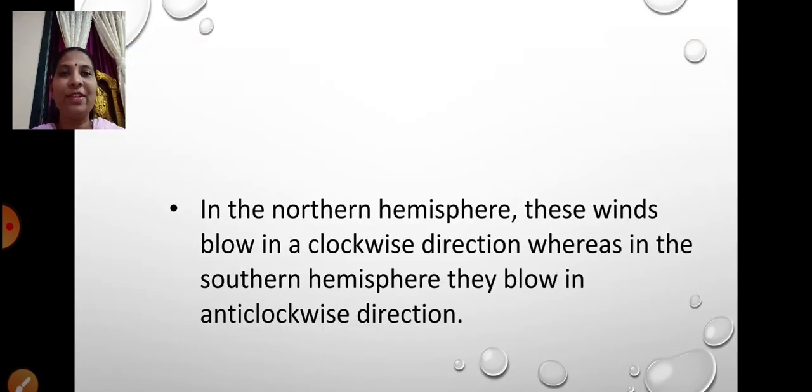So what we have learnt in this lesson is about the winds, how winds are generated. We learnt about the planetary winds, the seasonal winds, the local winds and monsoon winds. Then we learnt about the cyclones, which are destructive, and anticyclones, which are just the opposite of cyclones. During anticyclones, the skies are clear, winds blow with lesser velocity, and the weather is very pleasant. So that is what we have learnt in this lesson of geography, chapter number 5, winds.